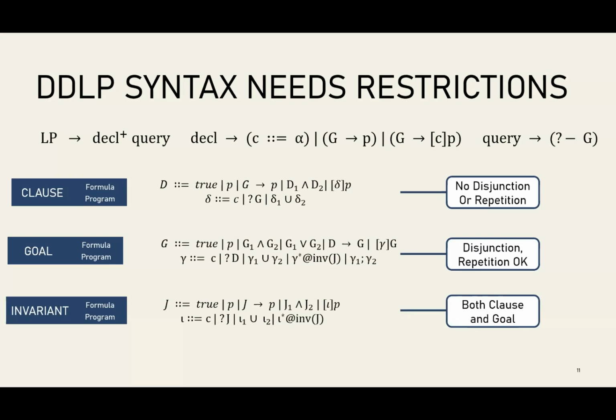But we also need to talk about what clause and goals mean for programs, not just for formulas. So we're going to rule out repetitions when they're in a clause position because there's just too much non-determinism in the proof search otherwise. On goals, on the right-hand side of a turnstile, however, all of the operators are allowed. You're allowed to have repetition. You're allowed to have disjunction.